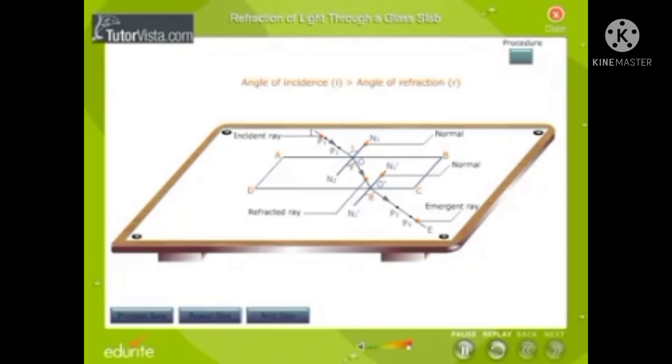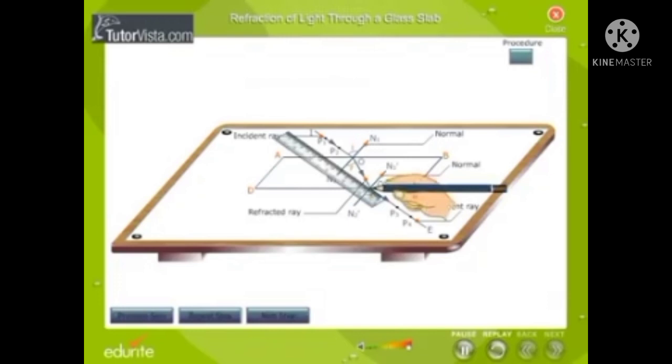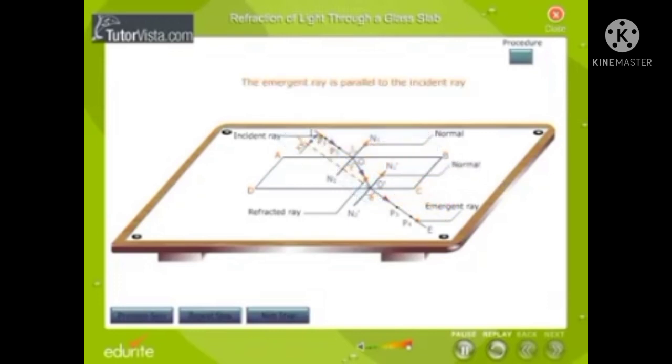The angle of incidence is greater than the angle of refraction, and the angle of incidence is equal to the angle of emergence. Extend O dash E backwards. We observe the emergent ray is parallel to the incident ray.